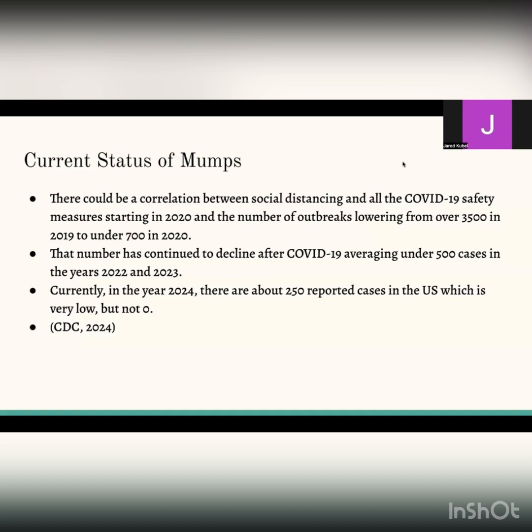Now, after the big outbreak of over 3,000 people reporting cases of mumps in 2019, the number dropped off heavily in 2020. Now, some specialists believe this could be due to COVID-19 and social distancing and all the safety regulations. But even after we beat COVID and seemed to have moved on, in 2022 and 2023, the number continued to lower. Currently, in the year 2024, there are about 250 reported cases in the United States. This is very low, but obviously this number is not zero, which means that there's still people with this disease today, and this is not eradicated.